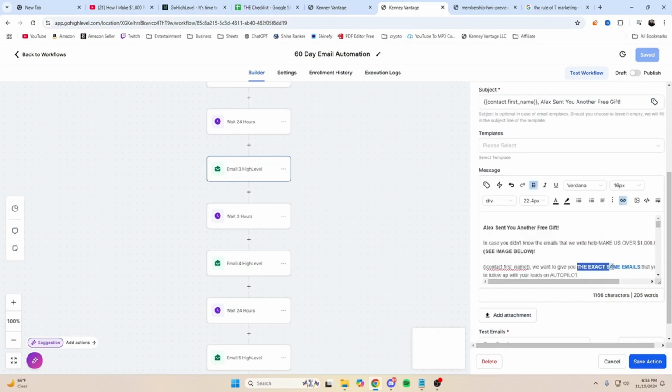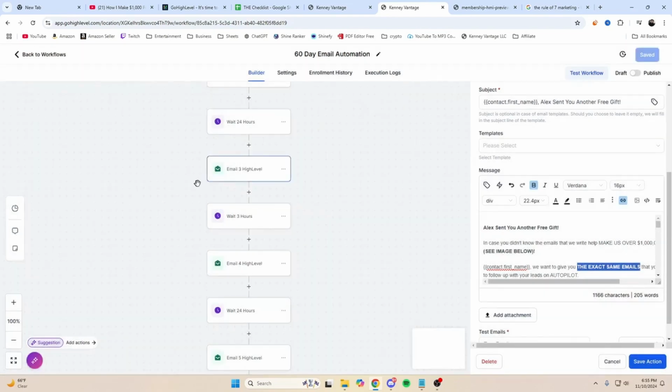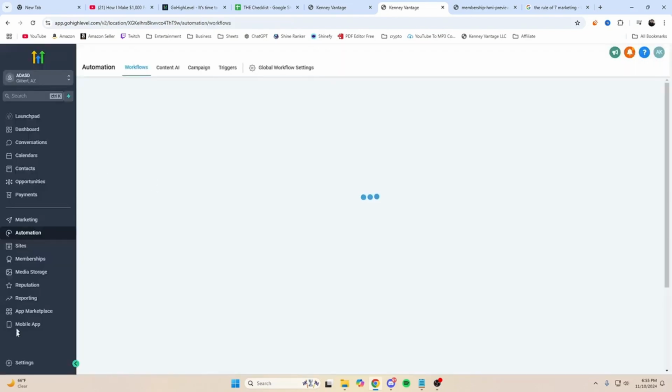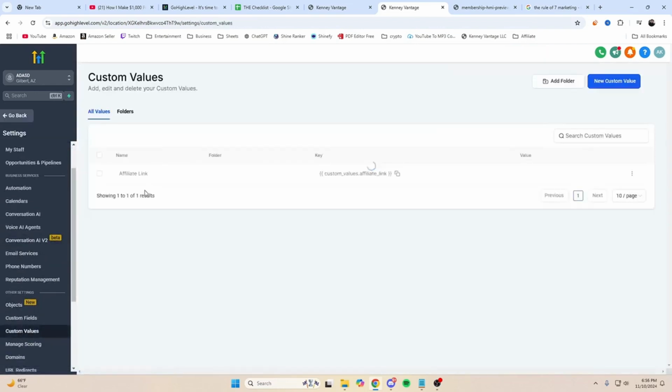For these links, the ones that are blue, these links are attached to something called a custom value. Now see, this one's called custom value.affiliate link. And if we actually back out of this and go to settings, we can actually see that custom values affiliate link is going to be right here.